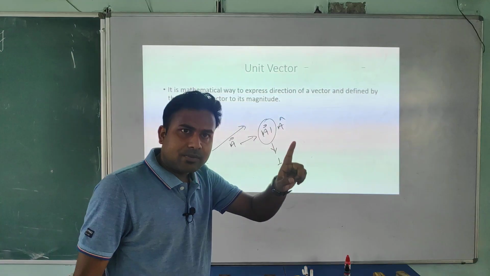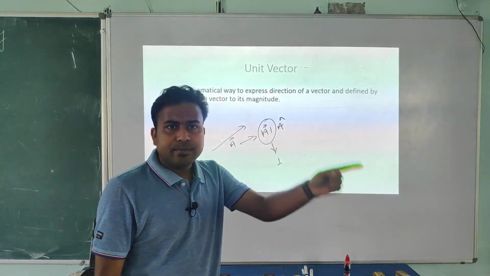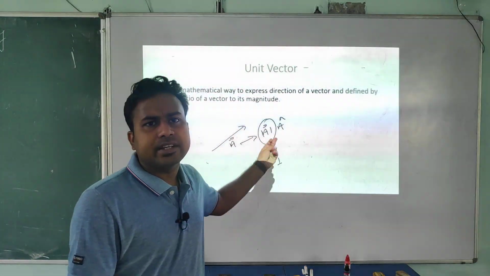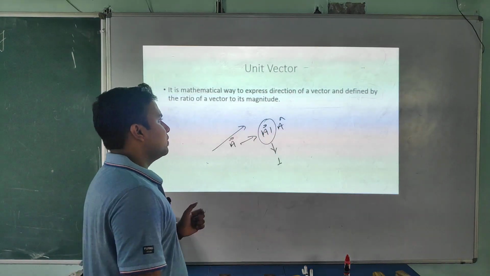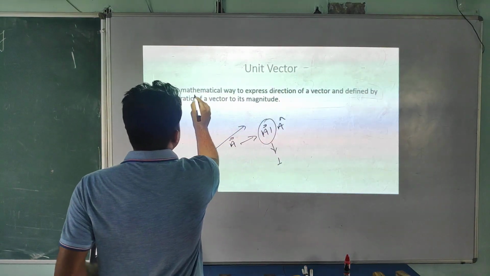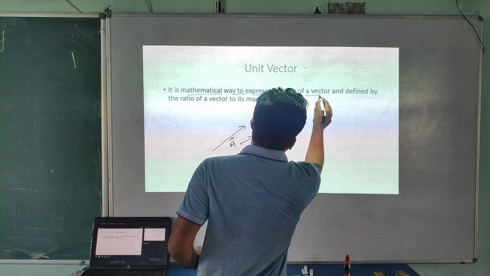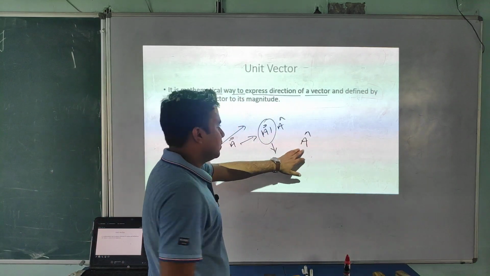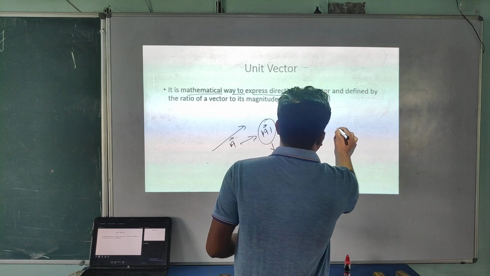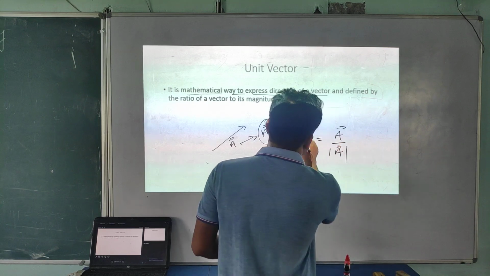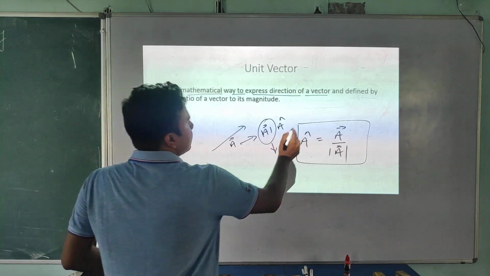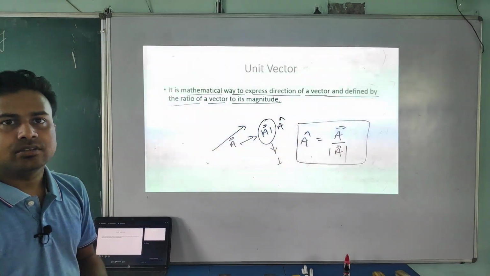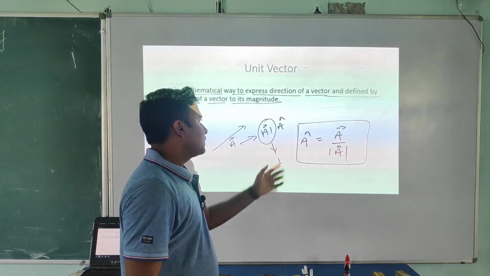The vector quantity has magnitude and direction, and if magnitude is 1 and you are multiplying 1 with any quantity, you will get that quantity. So you are getting here just direction. Okay. So unit vector is what? It's a mathematical way to express the direction of a vector. How will you define it? Look at this, A. A vector divided by mod of A vector. It's defined by the ratio of vector and its magnitude. Okay, student? Now you understand? Note down this.